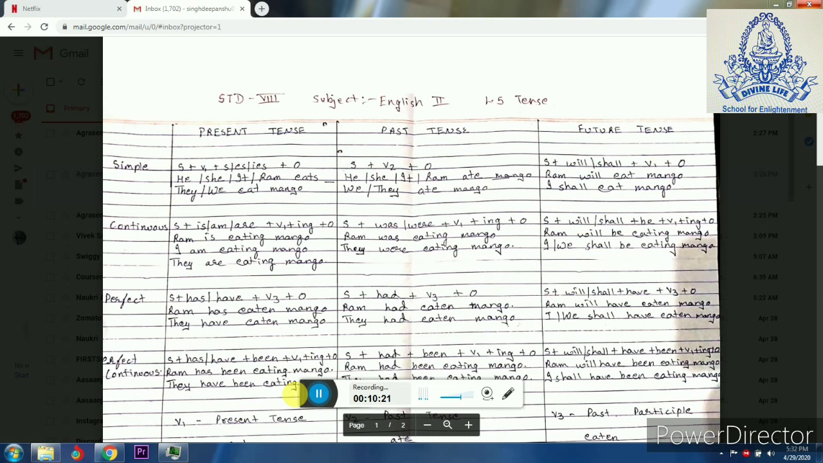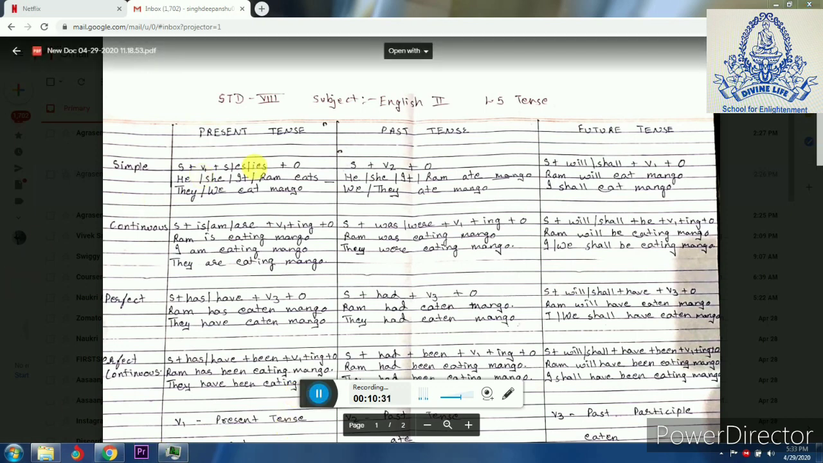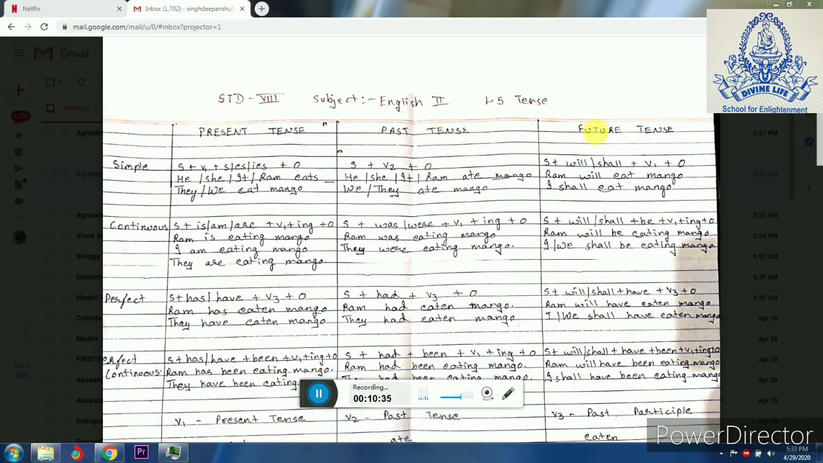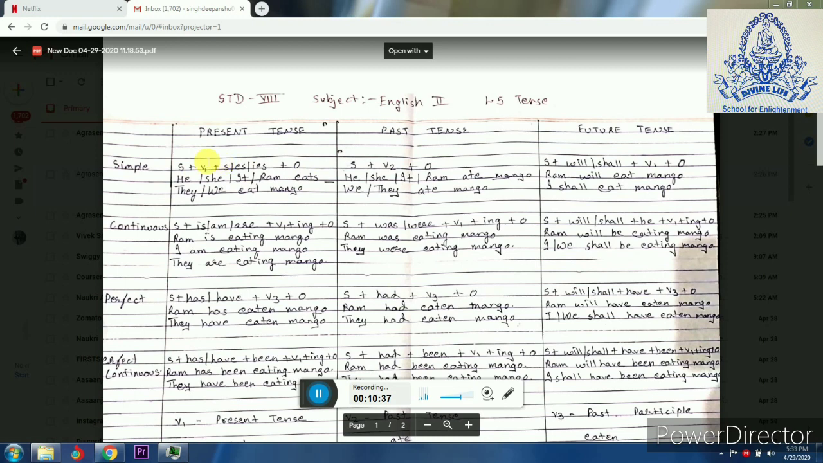Start with the first chapter of your syllabus, that is lesson number 5, tense. I am Sanju Singh and I am starting with the chapter. There are 3 kinds of tenses. First is present tense, second is past tense, and third is future tense. There are 4 forms of the tenses. First is simple, second is continuous, then perfect, and fourth one is perfect continuous.